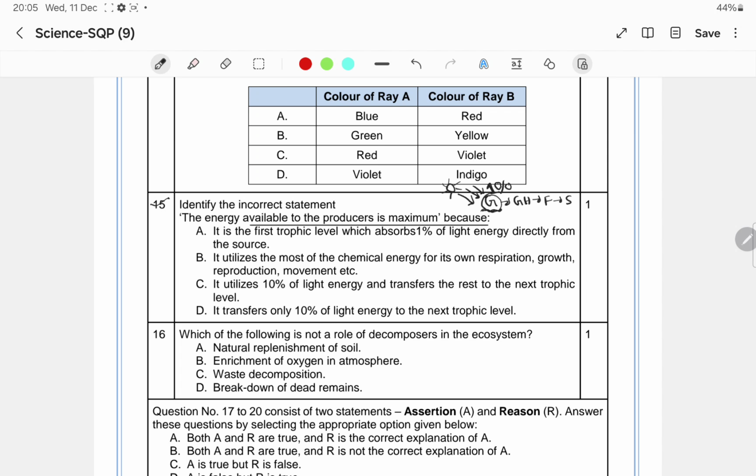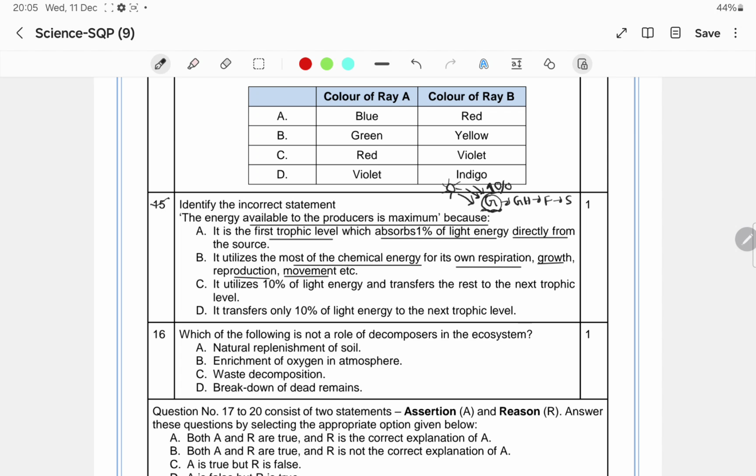Incorrect statement you have to identify. What is said there? It is the first trophic level which absorbs 1% of light energy. It is correct, directly from the source. Yes, 1% of light energy it can absorb. It is not the incorrect statement. Now it is given: it utilizes most of the chemical energy for its own respiration, growth, reproduction, movement.